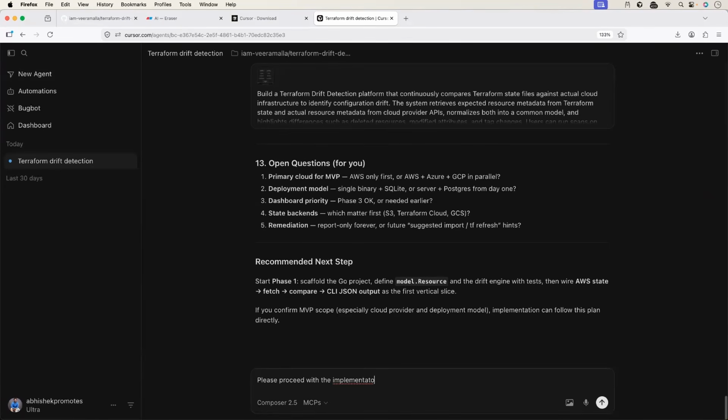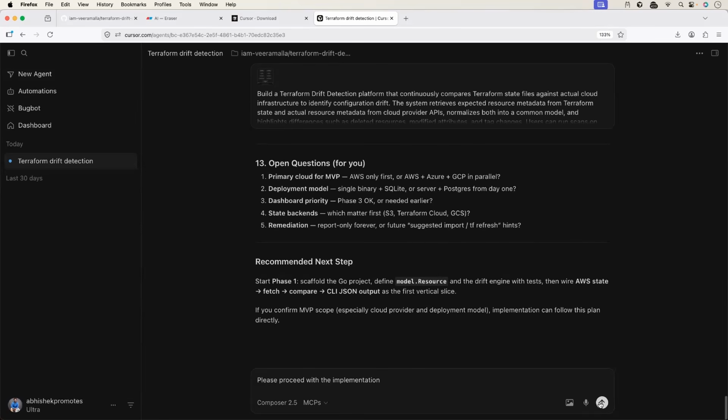And there are few things here which I would like to mention. MCPs. Right now, we don't need an MCP server for this project, but let's say you're dealing with some information, maybe external to the agent. You can add an MCP server so that the agent connects to the external documentation and fetches the latest information. And even if you want, you can provide multiple models. Okay, we are going with Composer, but let's say you want to choose 2 to 3 models. Even Cursor supports it.